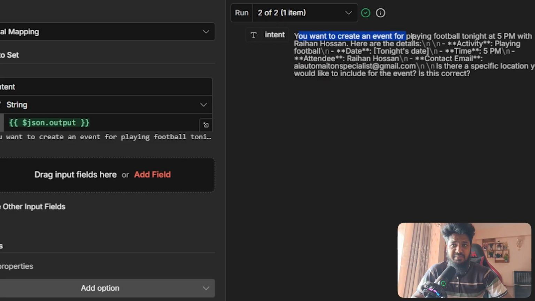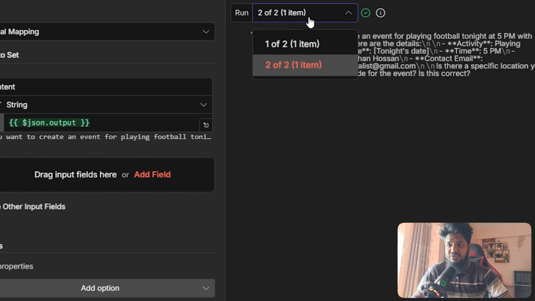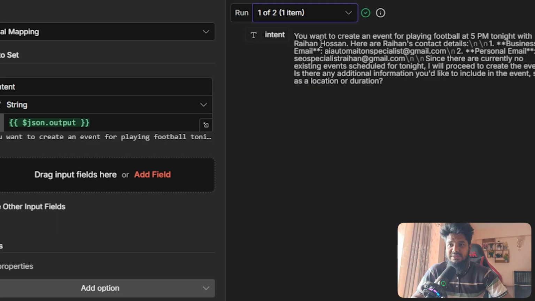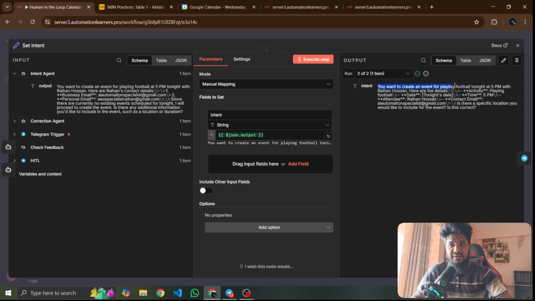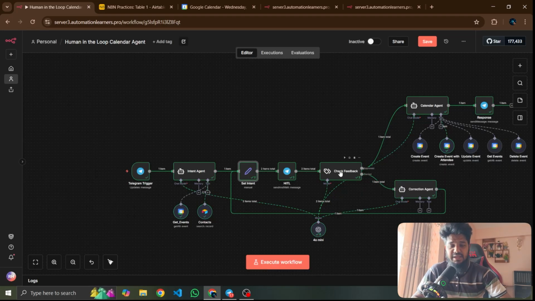Then it goes to the set event. The first request is: you want to create playing football at 7 p.m. Do you want to go business or personal? The second one is: you want to create football at 7 p.m. Okay, the first one is just for feedback. No, you are personal, go for personal or business. If you want to go personal, then go to the second one, where you want to create playing football at 7 p.m. with Raihan Hossan. Okay, it goes to check feedback, checking again. If it is for approval, then it will go to the approve branch and create an event on your Google Calendar.